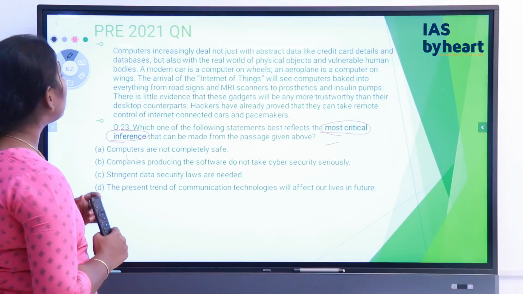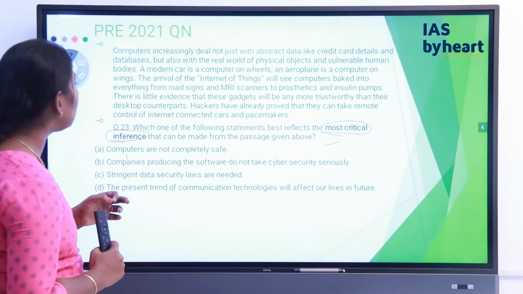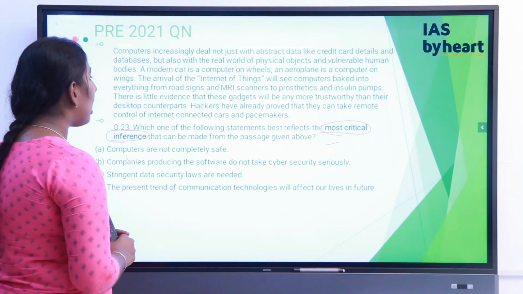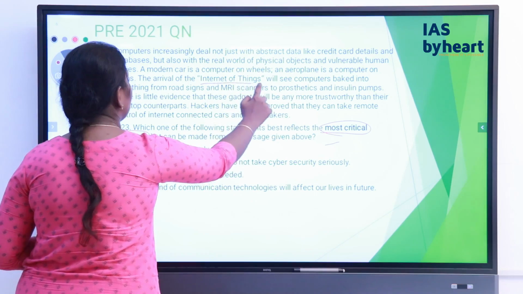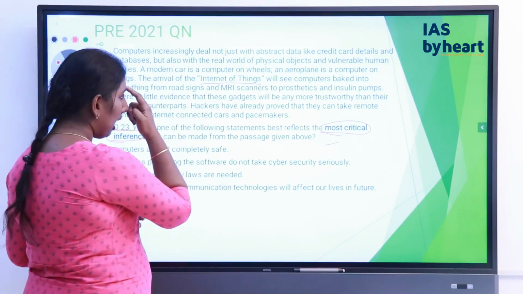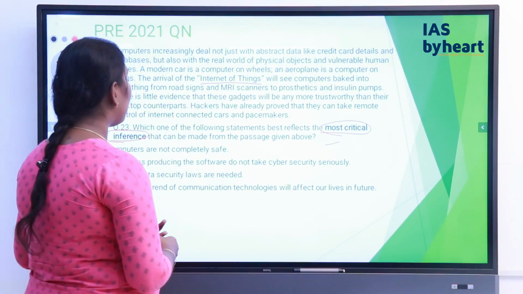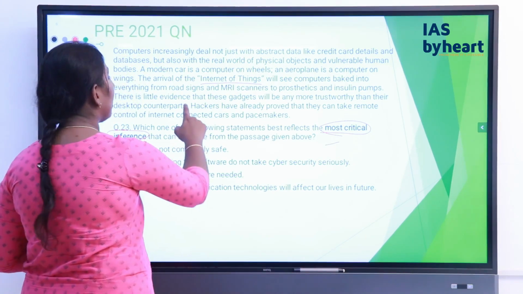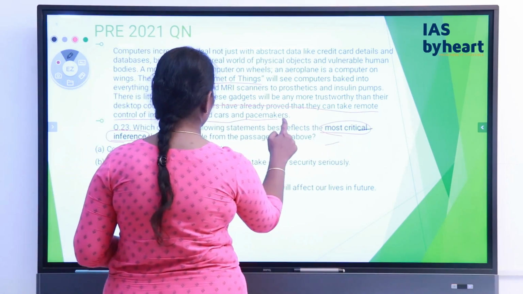Computers are increasingly dealing not just with the abstract data like credit card details and databases, but also with the real world of physical objects and vulnerable human bodies. A modern car is a computer on wheels. An aeroplane is a computer on wings. The arrival of the Internet of Things will see the computers baked into everything from the road signals to MRI scan to prosthetics and insulin pumps. There is little evidence that these gadgets will be any more trustworthy than their desktop counterparts. Hackers have already proved that they can take remote control of internet connected cars and pacemakers.